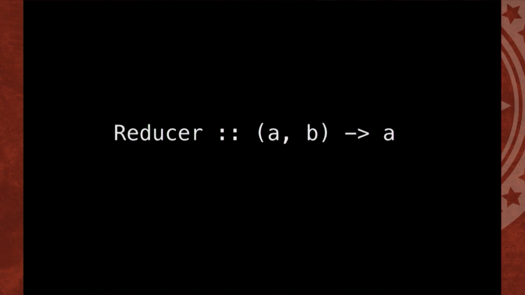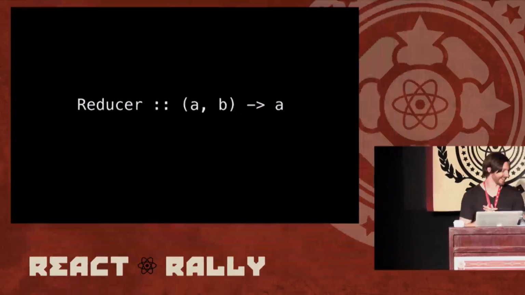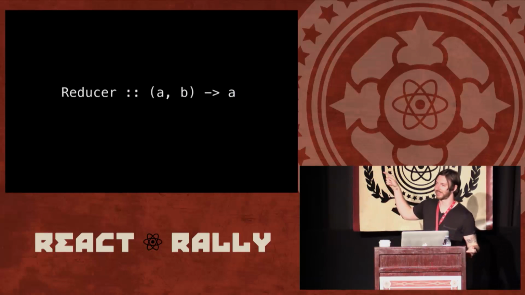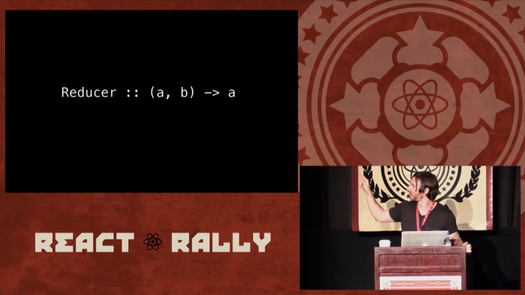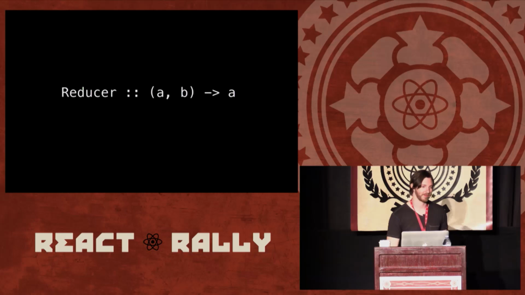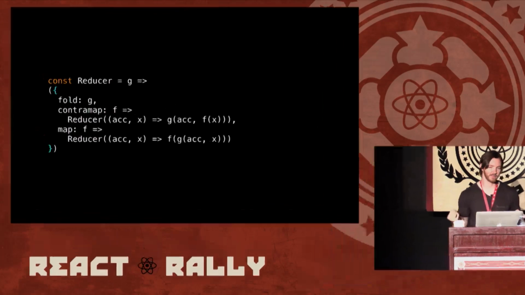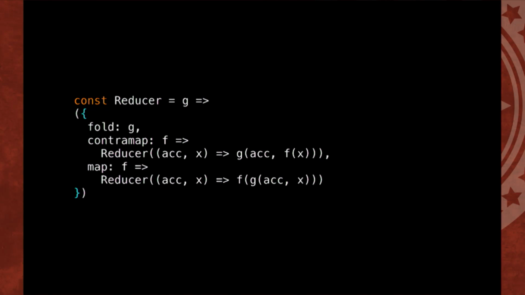Let's get further, let's get deeper. This is going to get weird, y'all. So reducers. There's two opportunities for mapping, right? We have our A and our B, two variables to map over. And let's make this formal by taking that reducer g, and we'll introduce a contramap and a map.